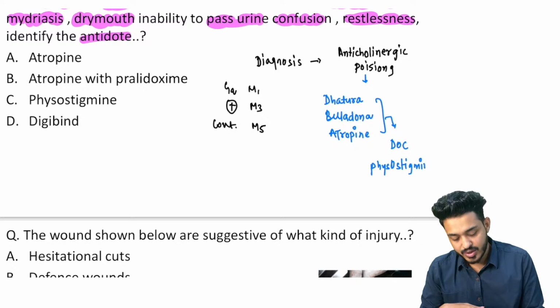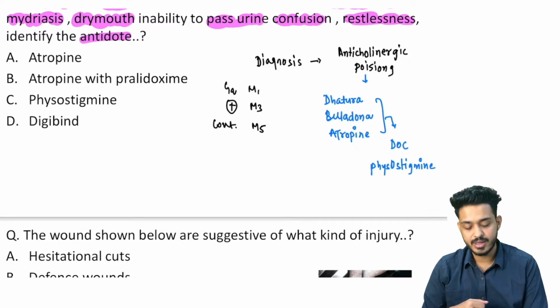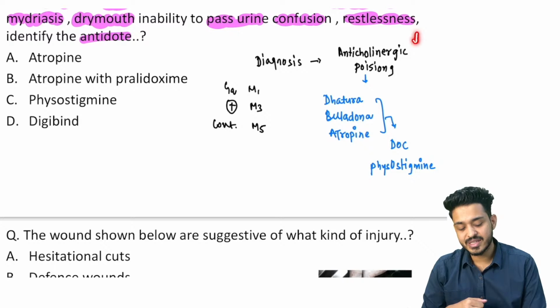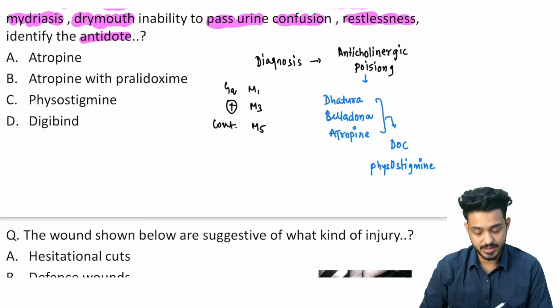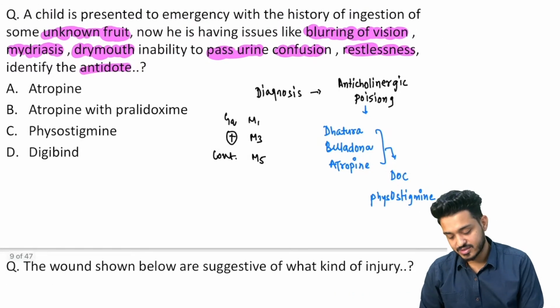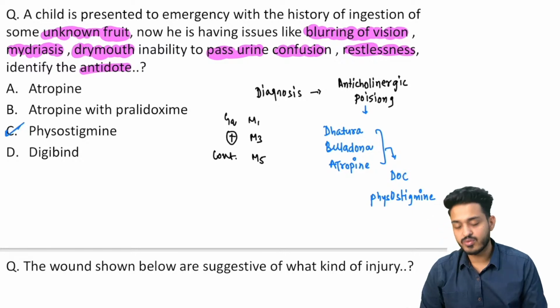It is going to do what? It is going to increase your acetylcholine, right? इसमें क्या, और एंटीकोलिनर्जिक में acetylcholine कम हो गया. Now what we want to do? We want to increase our acetylcholine, and the drug of choice will be physostigmine, right? So this is the drug of choice in this particular case. That is going to be your physostigmine.